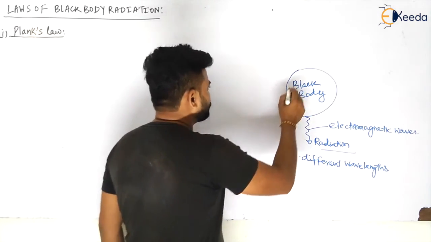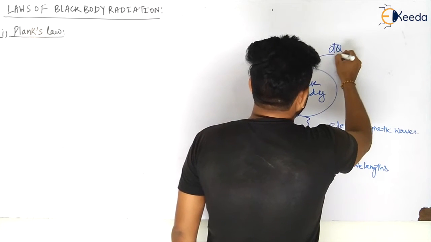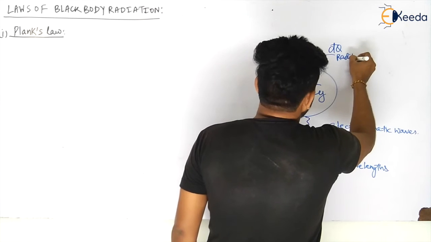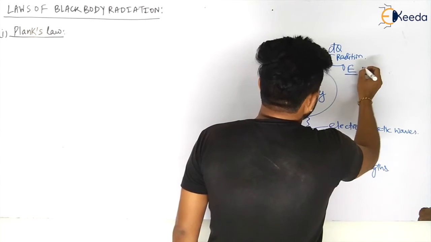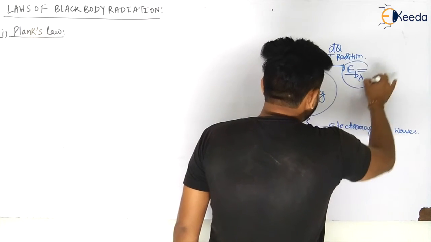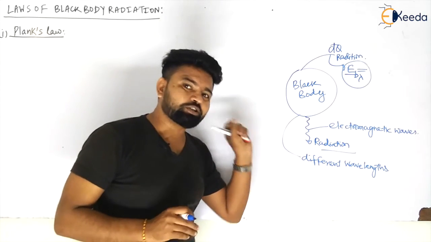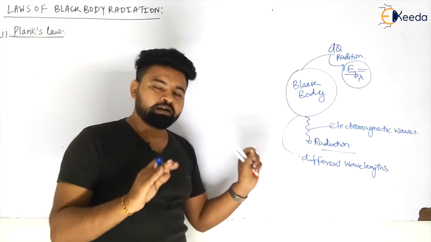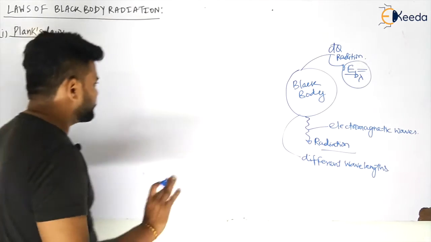If you want to calculate the radiation heat exchange, generally we use the emissive power E. So at a particular wavelength lambda for a black body, you can use this law. This law gives you the monochromatic emissive power at a particular wavelength. How can you calculate it?